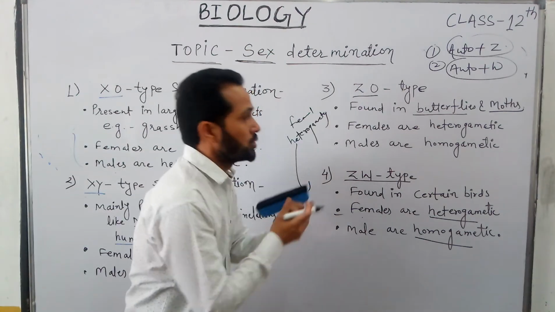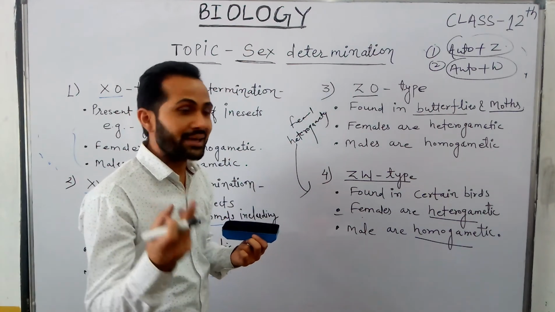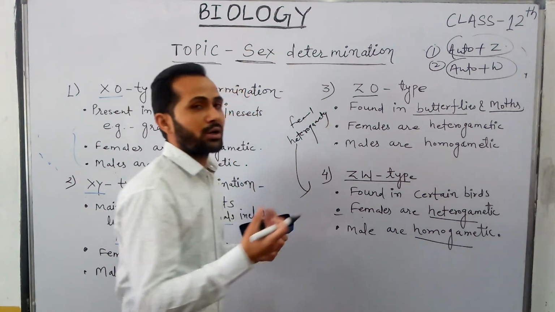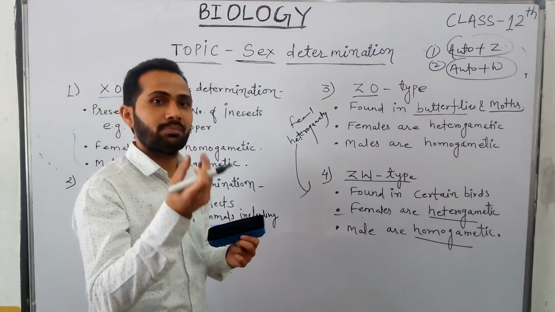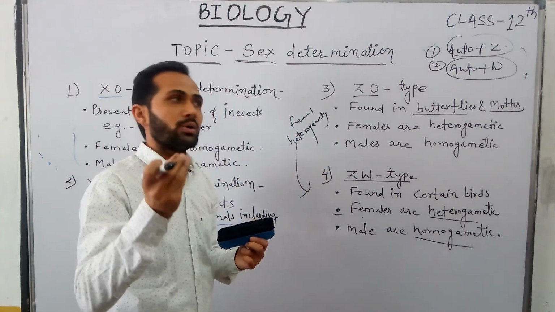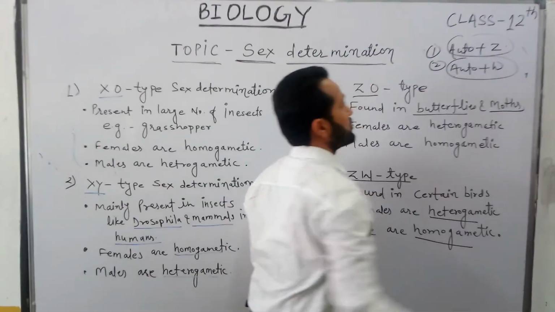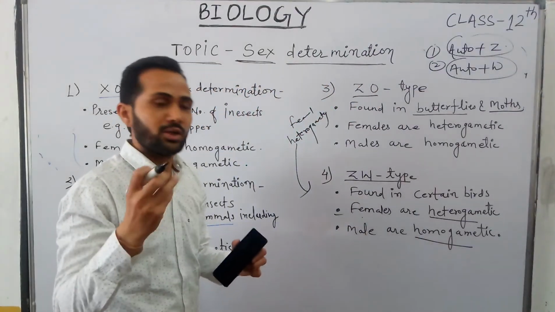In these two types of mechanism, the ovum or the egg is responsible for determining the sex of the individual. The ovum which contains the specific sex chromosome will decide the sex of the new individual.